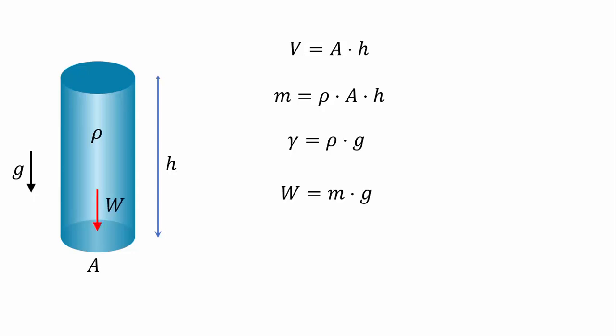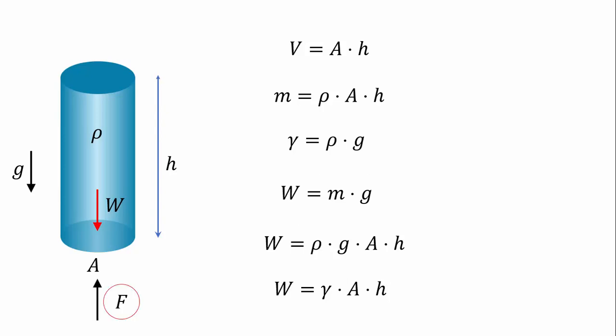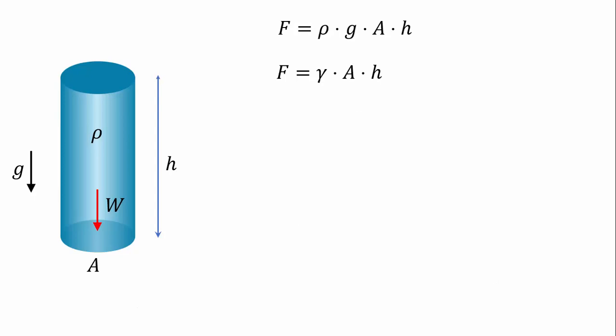The weight will be mg, so the weight of the water column will be ρgAh, or gamma Ah, which is the same. If the water column has its weight, there will be a vertical force F sustaining it. Its intensity is equal to the intensity of the water column weight. We can write it using ρ or gamma as you wish. Let's bring these expressions to the top of the page.